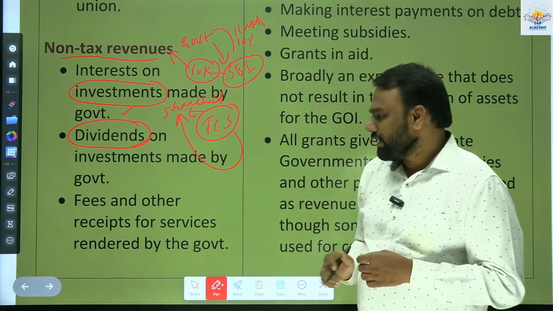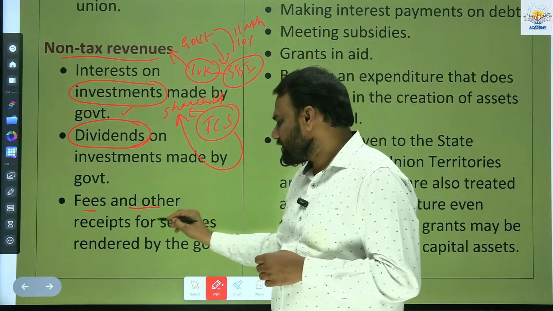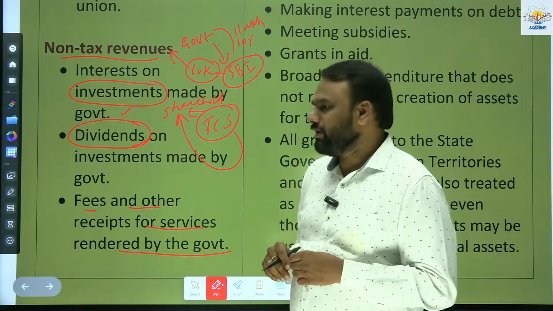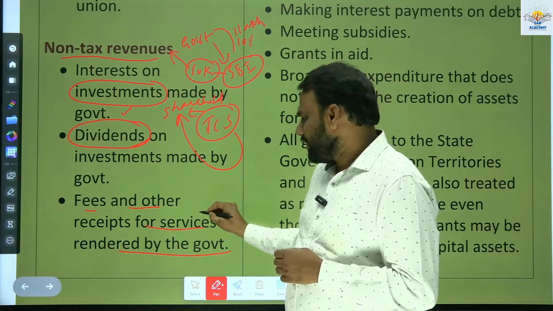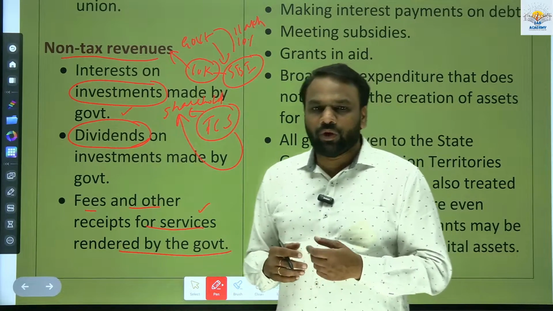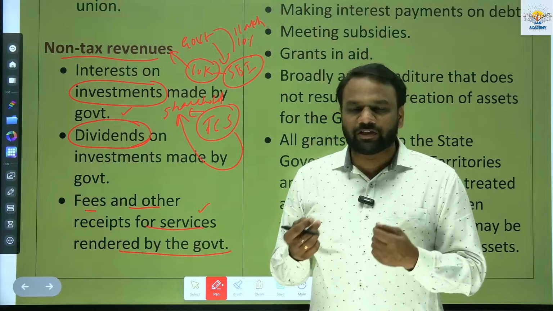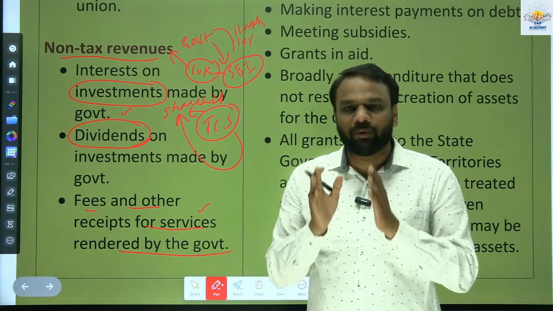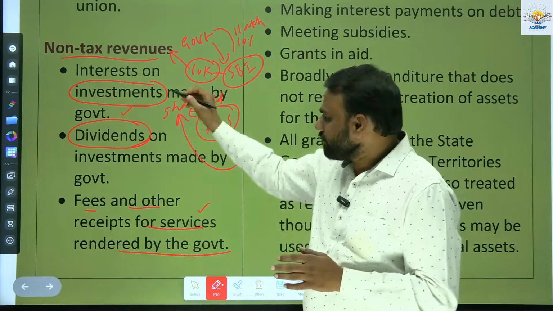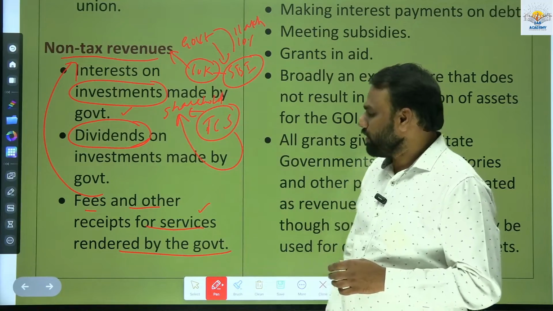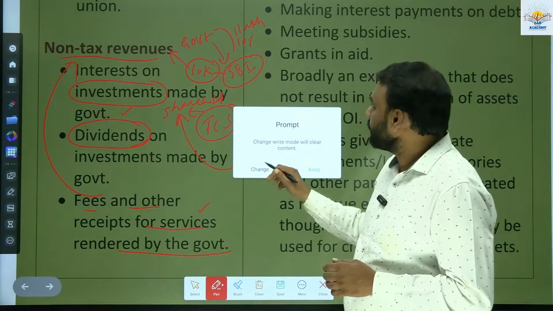Next, fees and other receipts for services rendered by the government. For example, let us assume the train is a service. Whatever fees we pay to purchase a train ticket, where will it go? Will it form a part of tax revenue or non-tax revenue? It will form a part of non-tax revenue. So this was about non-tax revenue. Next we shall see about what?